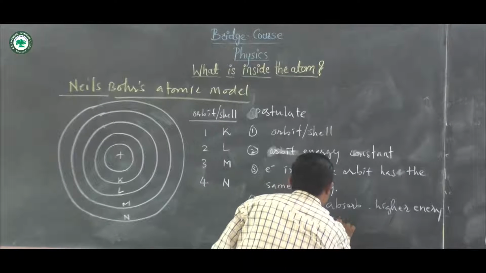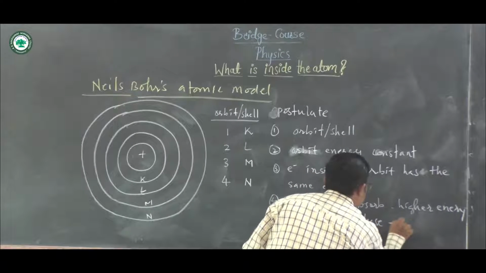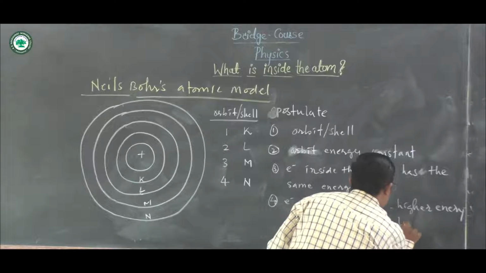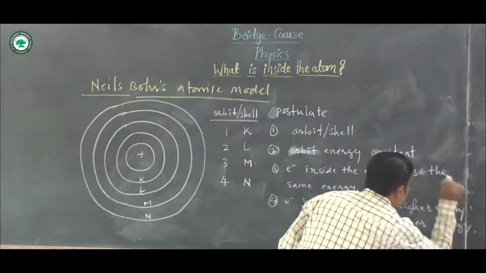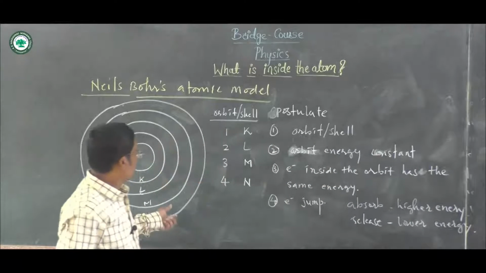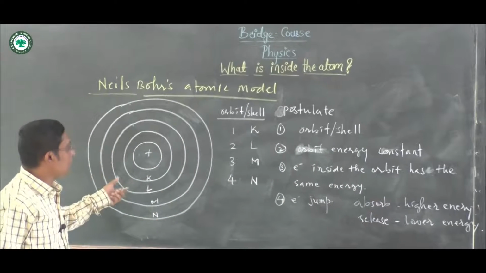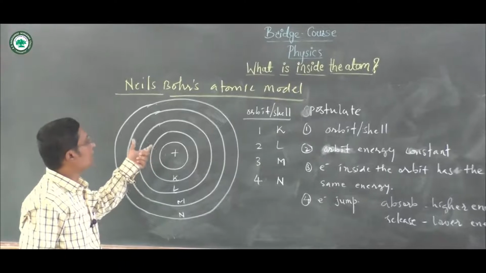If it releases energy, it will jump to the lower energy level. Such a type of atomic model is suggested by Niels Bohr.